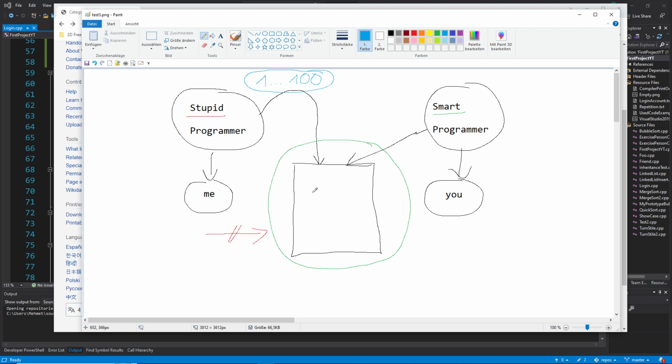My job is to understand your code. Of course, I'm stupid at the start, before I read it, because I don't know it yet, right? And smart here means just one programmer, and this one programmer is you. And you are all the time smart when you write the code because you wrote this code, right?